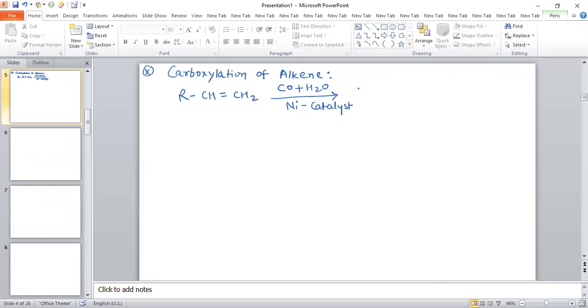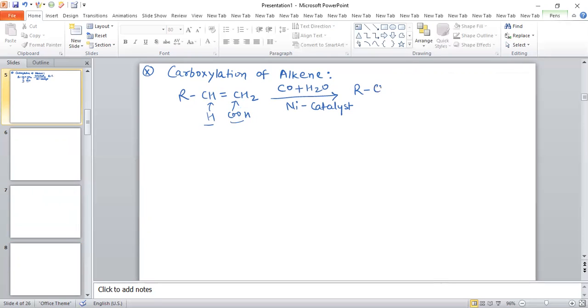So this will convert into, because hydrogenation takes place, one H is added to this carbon and the double bond is removed, then a COOH group will be added on this CH2. So H is added on this carbon, and the COOH carboxylic group is added on CH2.